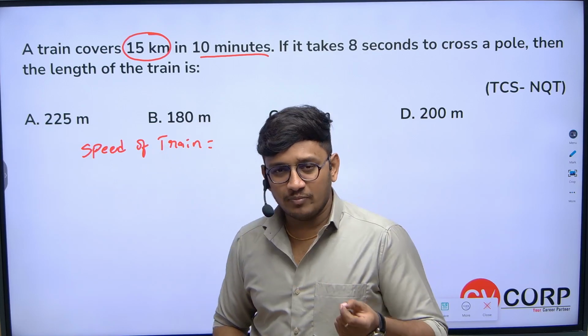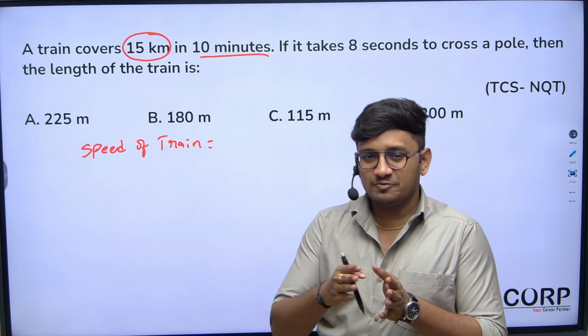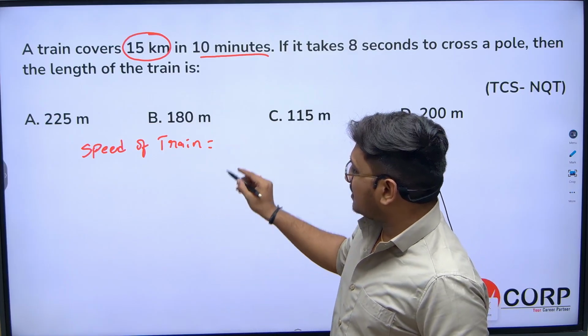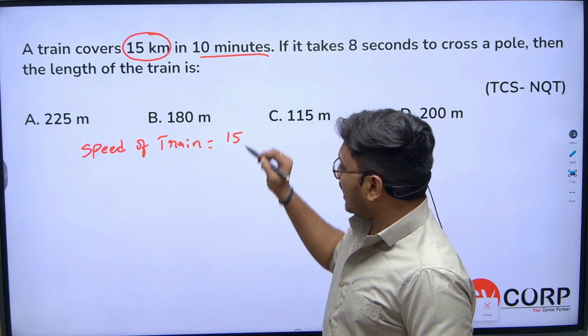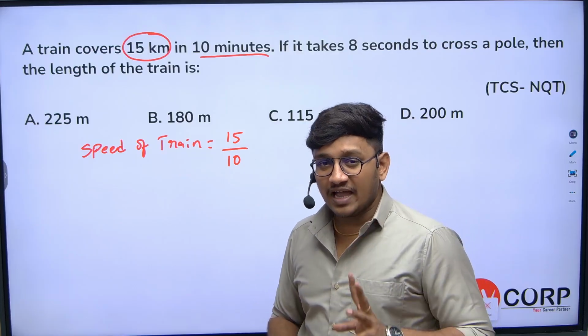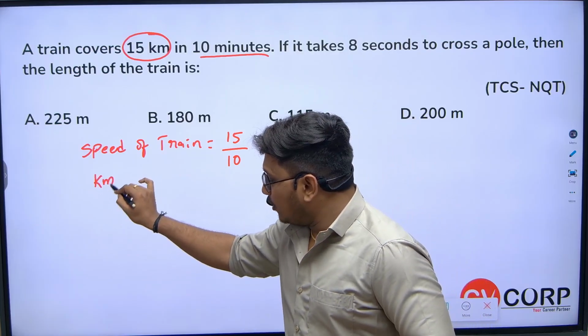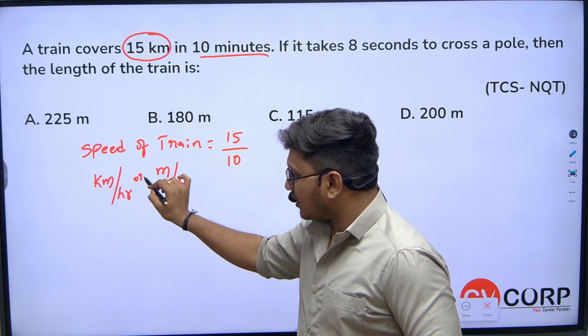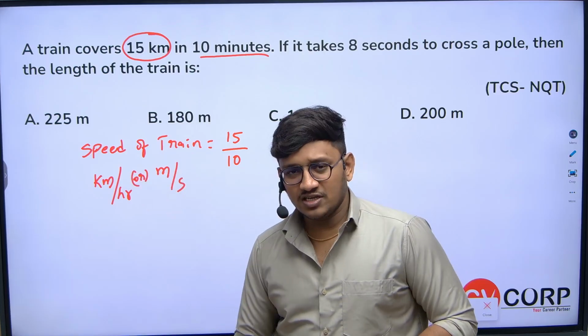What's the basic general relation between speed, distance and time? Speed is equal to distance by time. Here what's the distance? 15 kilometers, but time they have given as 10 minutes. So obviously speed can be either kilometers per hour or meters per second. In these two representations we can do anything.